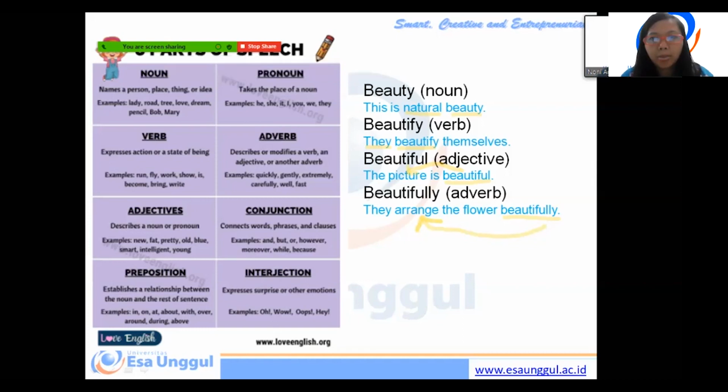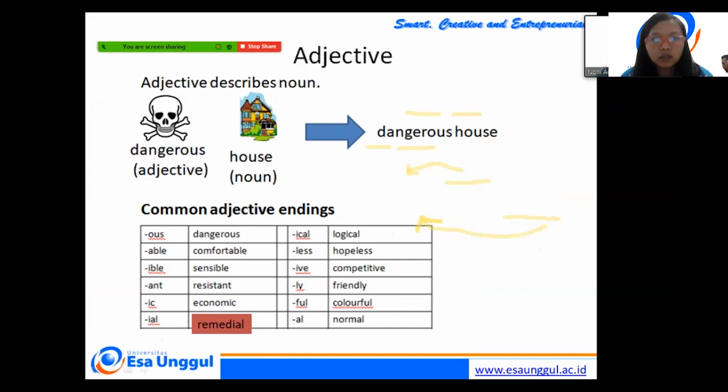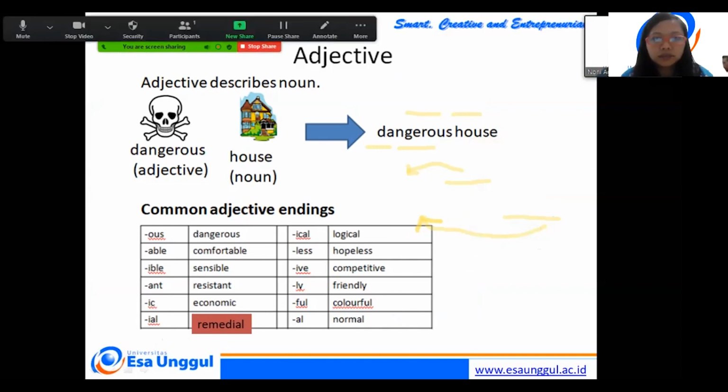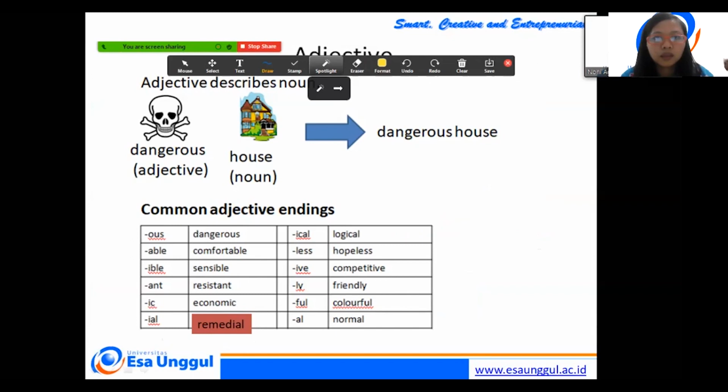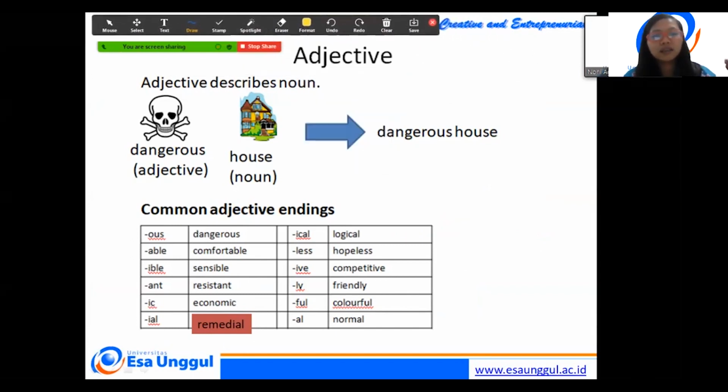Okay, next. Next, we go to the adjective. When do you use the adjective? If you want to describe noun. I already mentioned, noun is person, people, thing, plant, animal, or the idea.